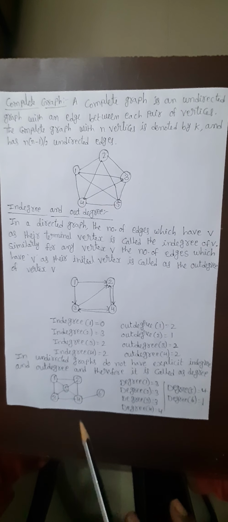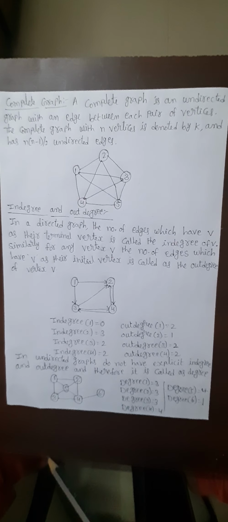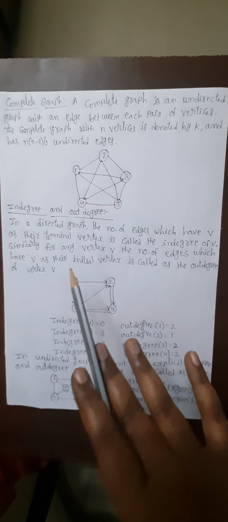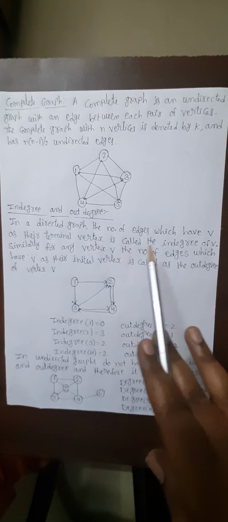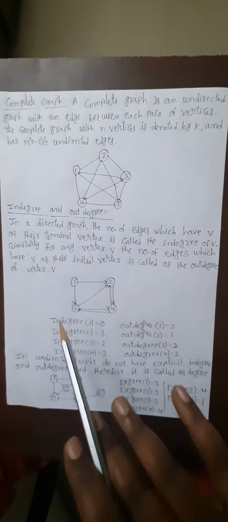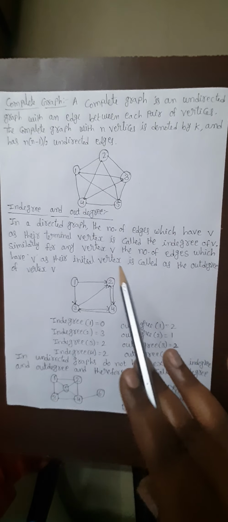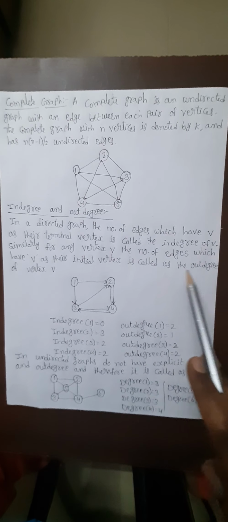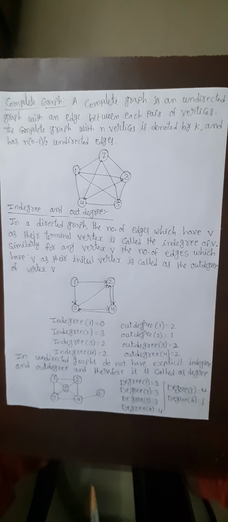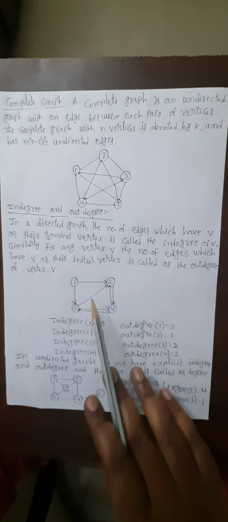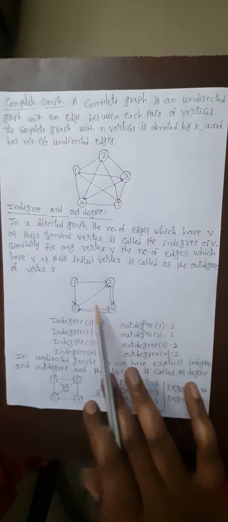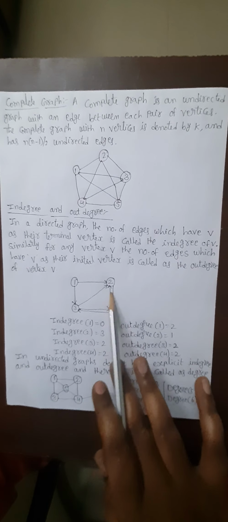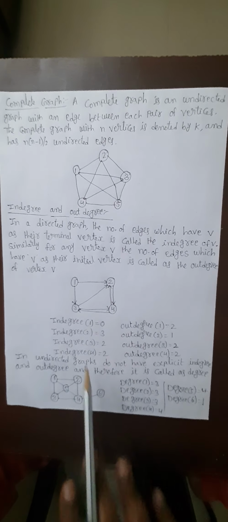What in degree and out degree are: in a directed graph, the number of edges which have v as the terminal vertex is called the in degree of v. And similarly, for any vertex v, the number of edges which have v as their initial vertex is called the out degree of vertex v. See this example, you will understand here. Here 1 to 2, 1 to 3, 4. Here we are giving 2 directions.